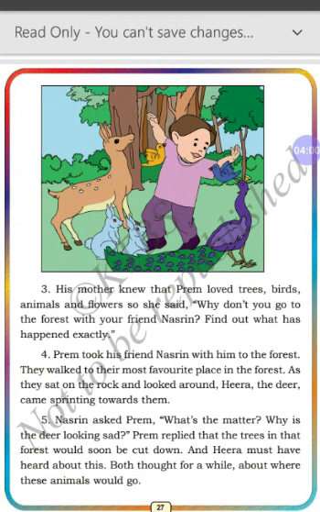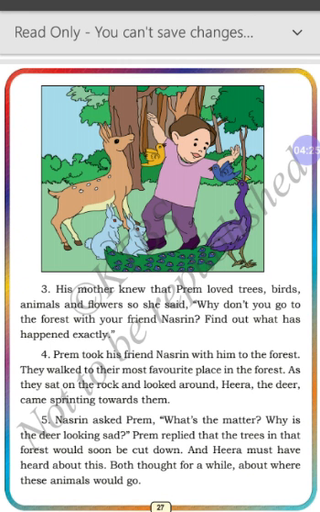His mother knew that Prem loved trees, birds, animals, and flowers. So she said, "Why don't you go to the forest with your friend Nazreen? Find out what has happened exactly." So his mother knew how much he loves the forest, birds, and animals. So she said something. What did she say?